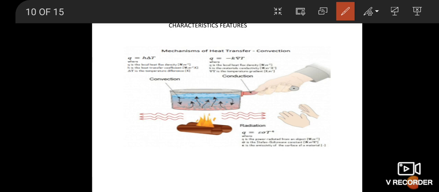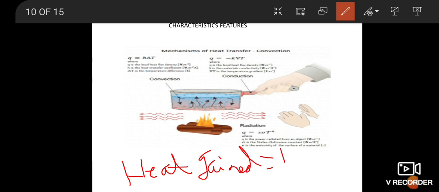For any exchange of heat, the heat gained by the cold system is equal to the heat lost by the hot system. Heat gained is equal to heat lost.